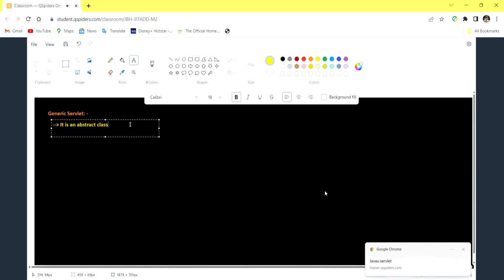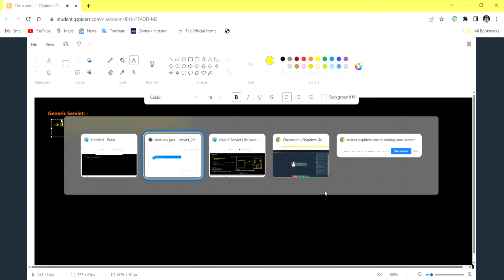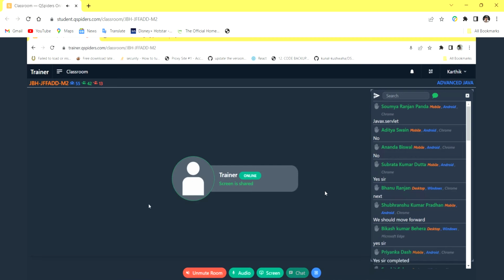Yeah, it is present in javax.servlet. So we are using the servlet package only, right? So it is present in the javax.servlet package. This is the first point you have to remember: GenericServlet is an abstract class.